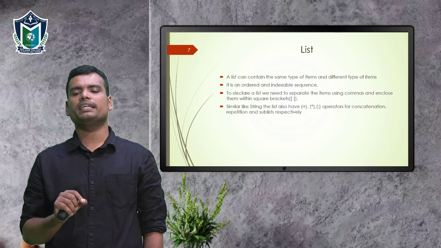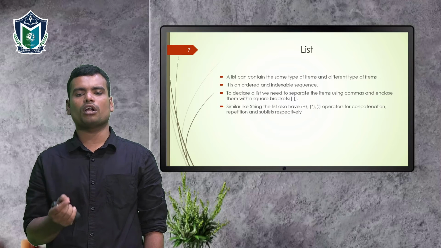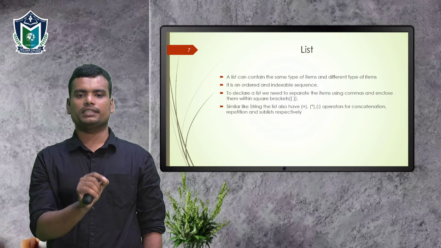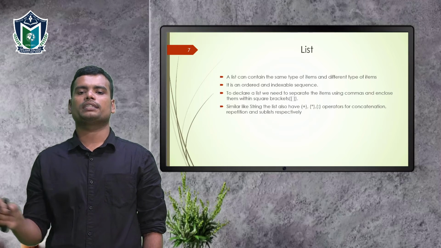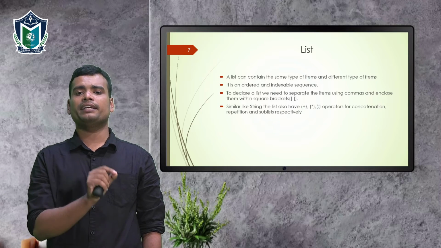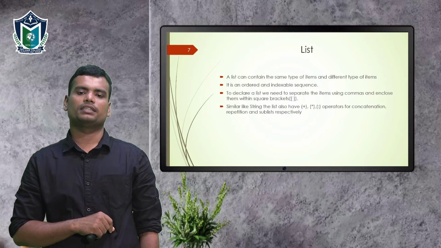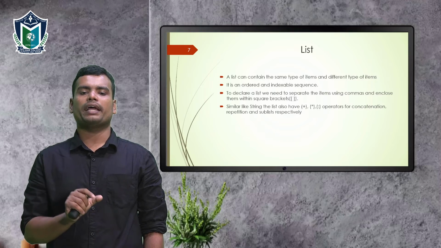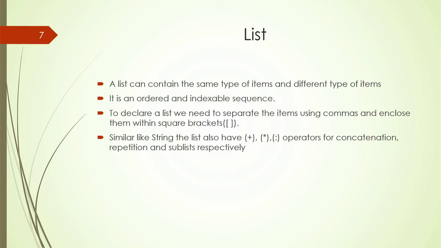And it is an ordered indexable sequence. This list is also an ordered data type. That is, the first index is 0, then 1, 2, 3, etc. Likewise, we can give an index for all the elements in a list. And in the case of a list, we use square brackets. A equal to square brackets 1, 2, 3 means all 3 elements are separated by commas, and these 3 elements are included in the list.